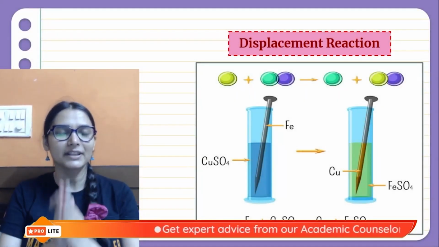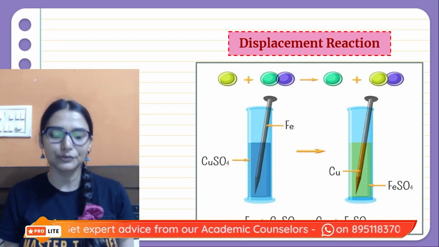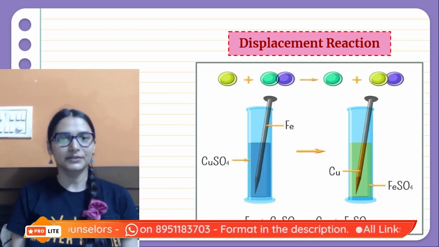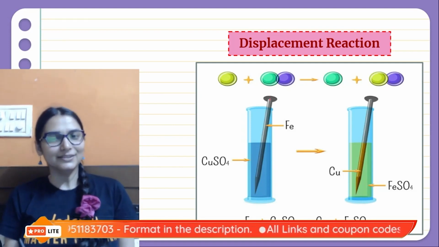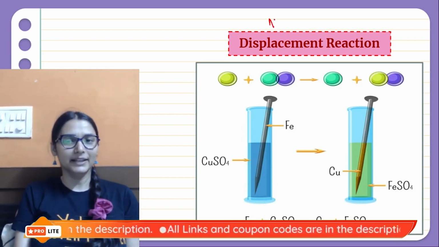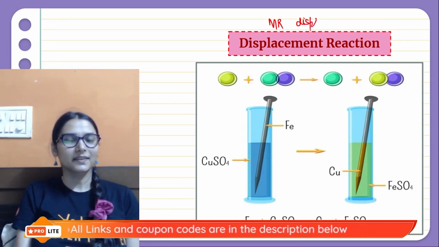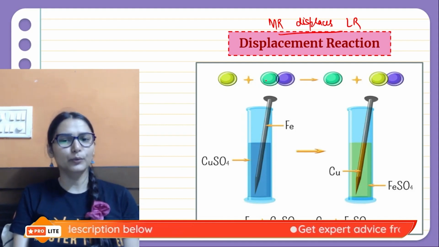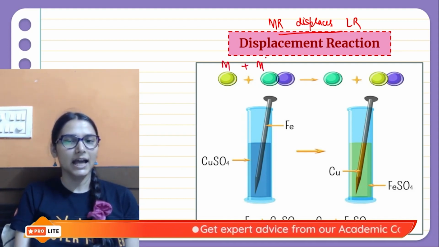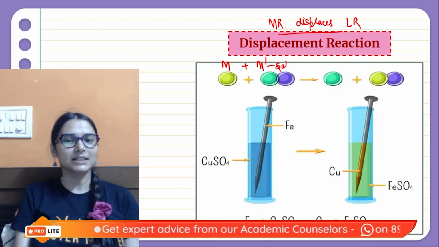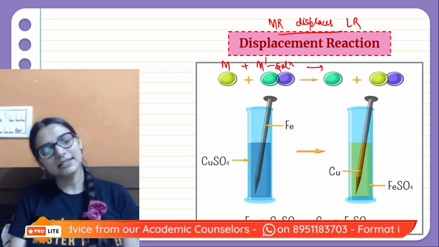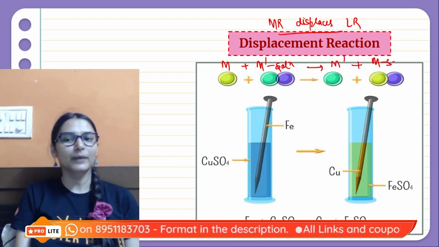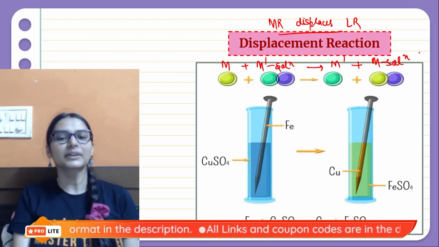The next we have is the displacement reaction, not difficult at all. What happens in a displacement reaction? The name is saying we are going to displace something. In these reactions, a more reactive element displaces the less reactive element from its salt solution. या आप बोल सकते हो this takes place between a metal and a metal salt. Metal का solution के साथ होता है. If the metal is more reactive than another metal, it is going to displace that and will be combining with its anion. It will come in the solution.